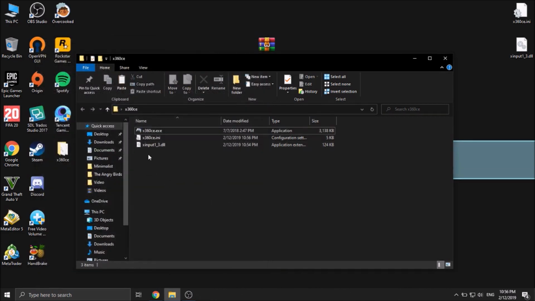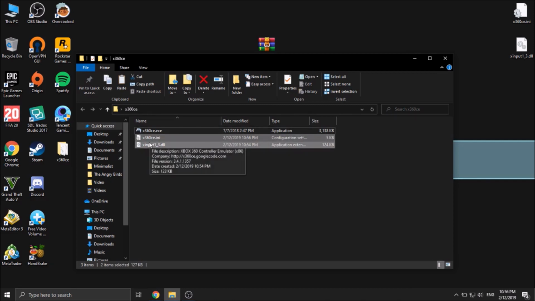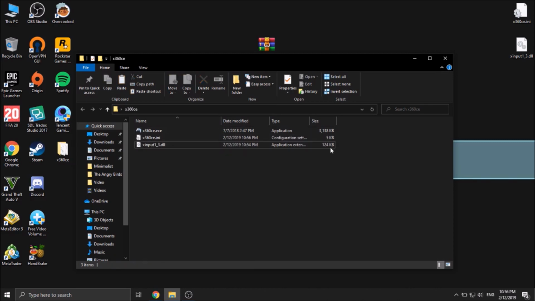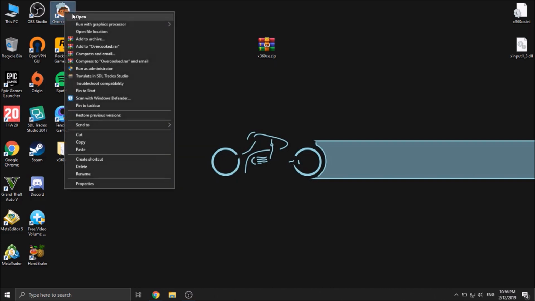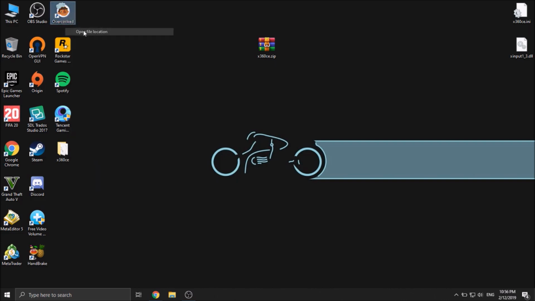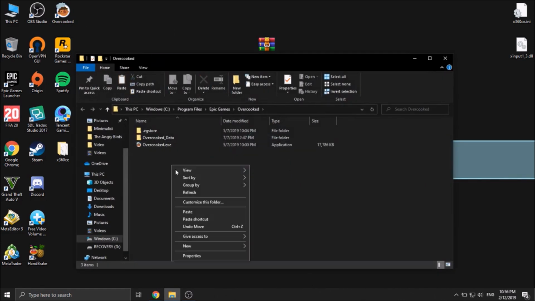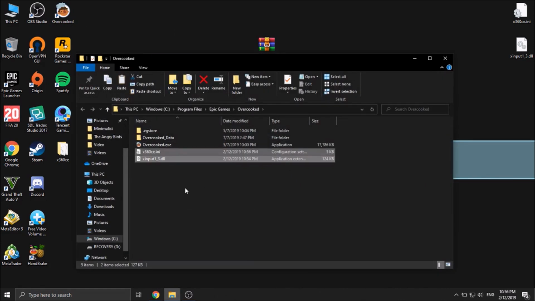There are two files that are produced from this application, so make sure to copy those two files. Then go to the desktop and search for the Overcooked icon, or go to the directory of the Overcooked, open file location. Just paste here. After you do this, the joystick will be working fine in Overcooked.